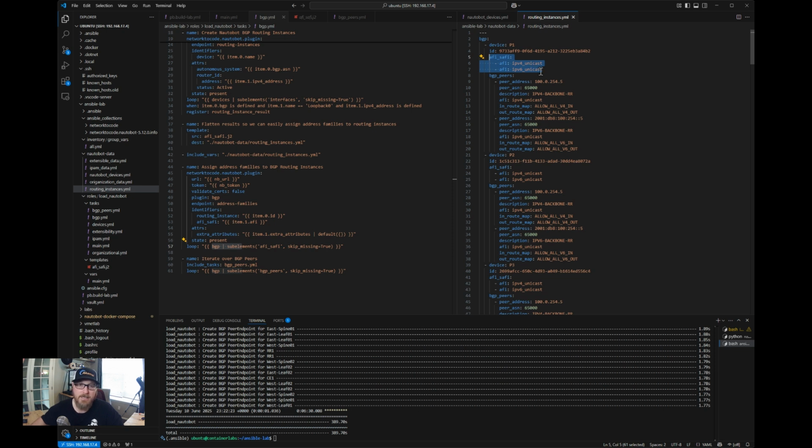A good example could be maybe we want more of a BGP global config for redistributing connected routes or OSPF routes or something like that. You could potentially stick that in here below IPv4 unicast address family, where it would appear in your global BGP config, potentially in Cisco, for example. So it wouldn't be a neighbor configuration, it would be a BGP configuration. So that's the hierarchy that I maintained in the data that we're using to input.